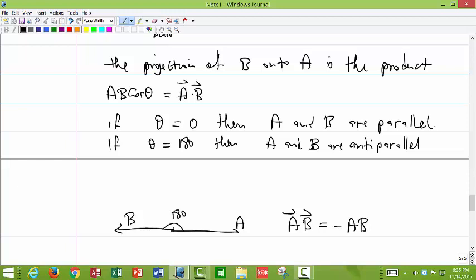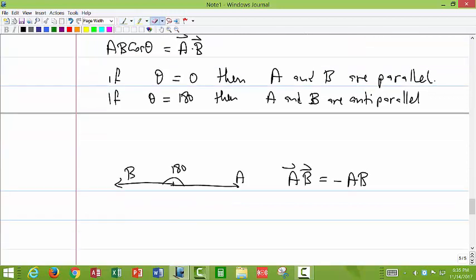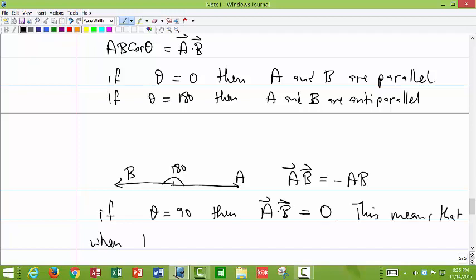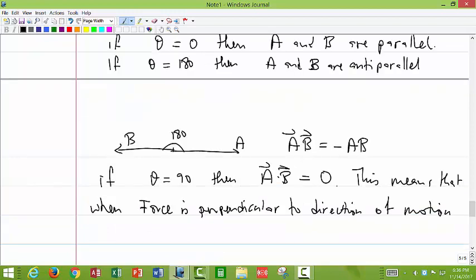So when we are doing any work with force, we want the force and the displacement to be parallel to each other. So we can say that if theta is equal to 90 degrees, then a dotted with b is equal to 0. Okay, so this means that when force is perpendicular to the direction of motion, then the force does no work.